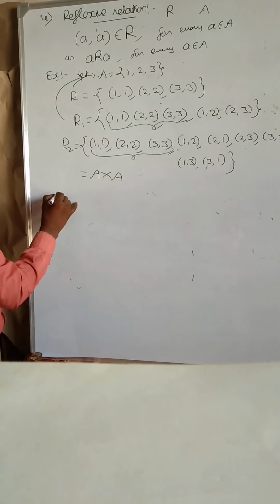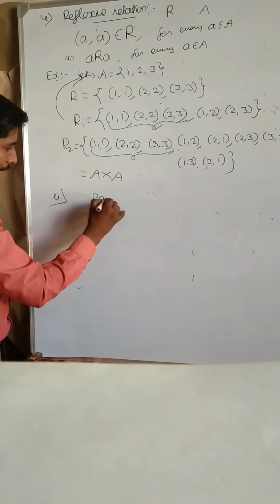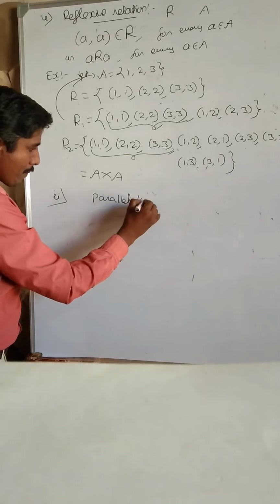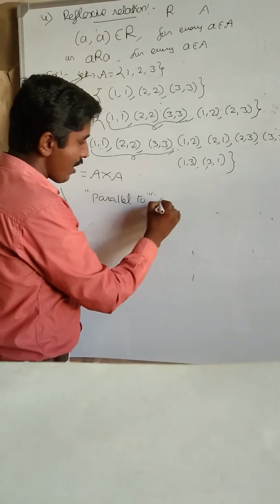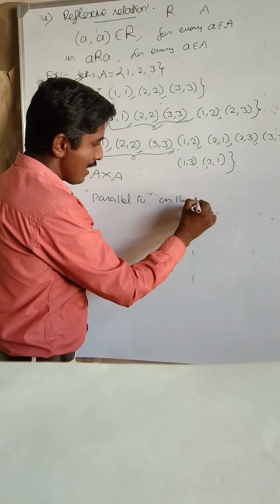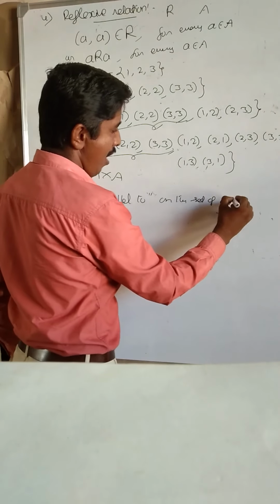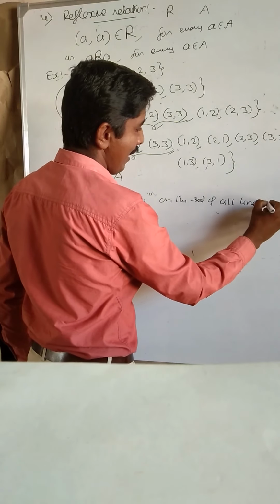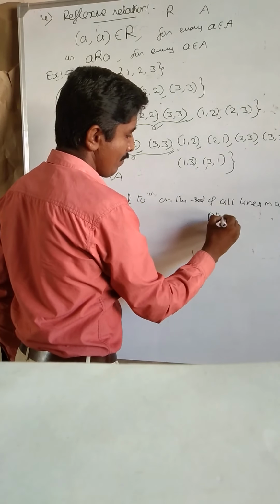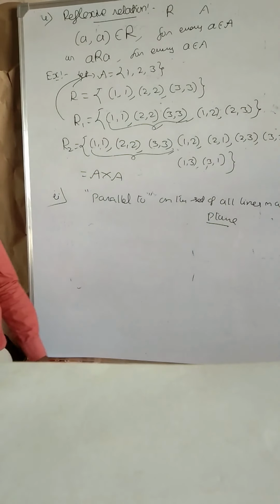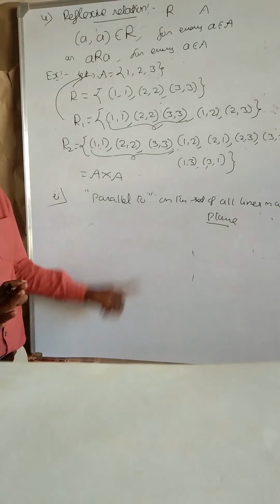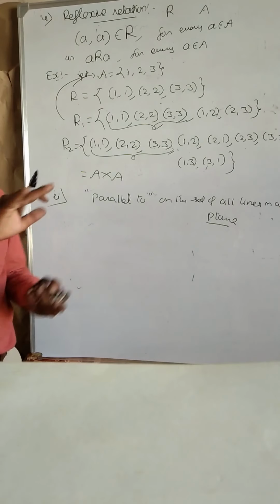So, the second example I am taking is the relation parallel to. I am going to define the parallel to relation on the set of all lines in a plane. A plane means a two-dimensional surface, that's it. The board is a surface, that's it here. Parallel to relation on the set of all lines in a plane.